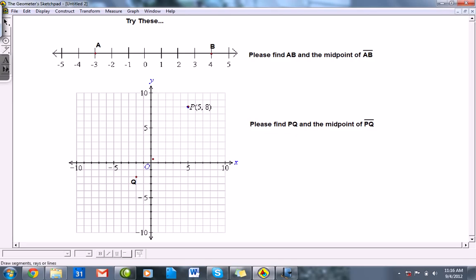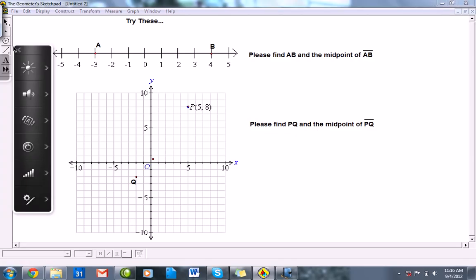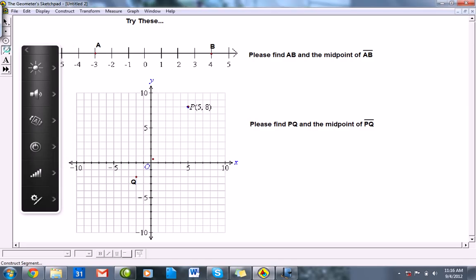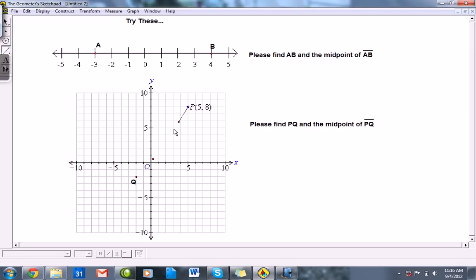On this particular problem, we have 2 dimensions, so this is called a Cartesian plane. So what I want you to do here is find PQ, and that's the distance from this point P to that point Q, and then find the midpoint of that segment PQ. Now this guy's a little trickier, and if you have to go Google the distance formula or midpoint formula, then do so.